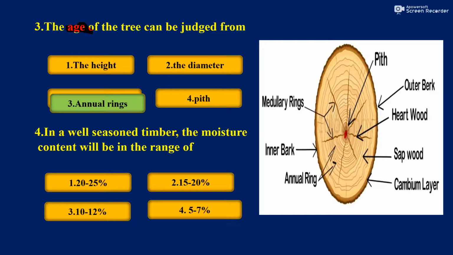The answer is 10 to 12%. For a well seasoned timber, the moisture content can be 10 to 12%, not more than that. We do seasoning to make the moisture content escape, right? If it is like 20, 25, 30, then the moisture content will be more in that timber. So the range is 10 to 12% for a well seasoned timber. So moving to the next question.